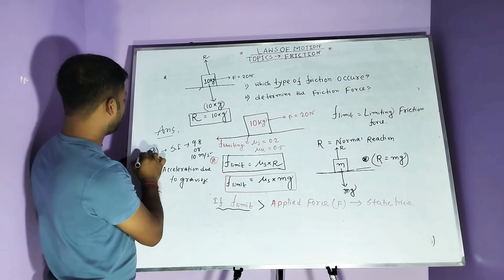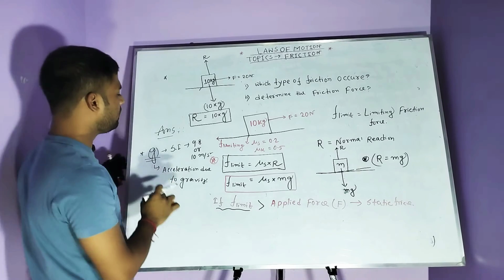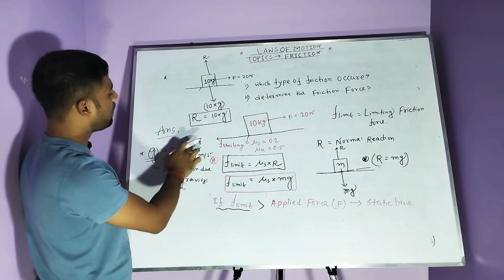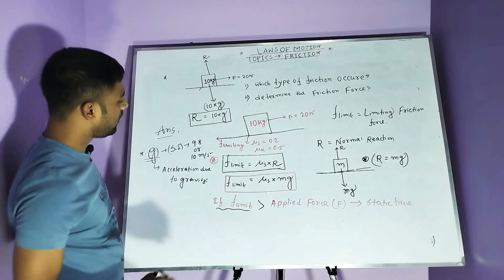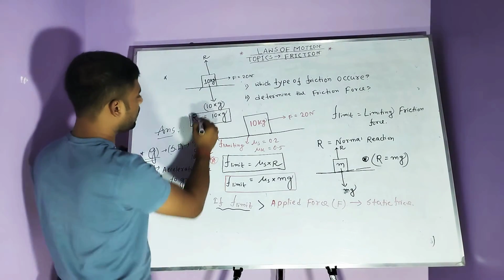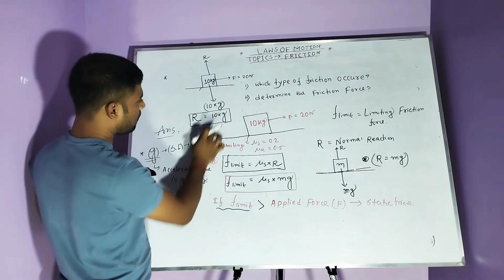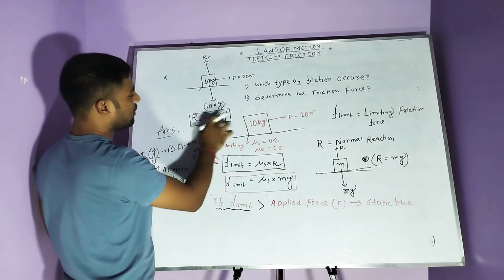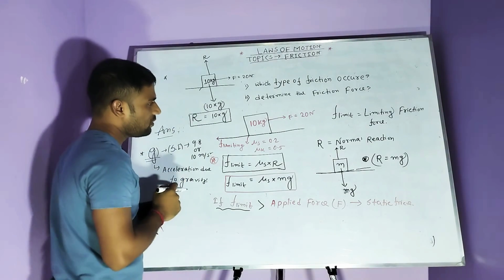The numerical value of g is always constant. This is a constant quantity, in SI unit 9.8 or about 10 meter per second square. Then we put the value in the formula and calculate the normal reaction value.